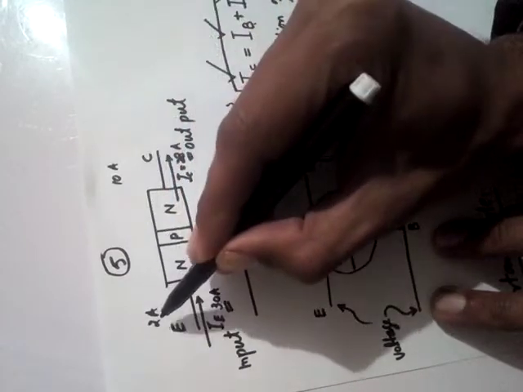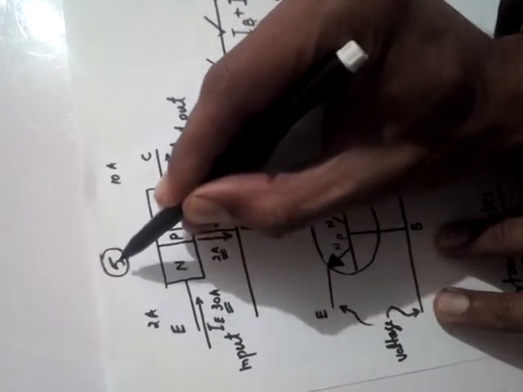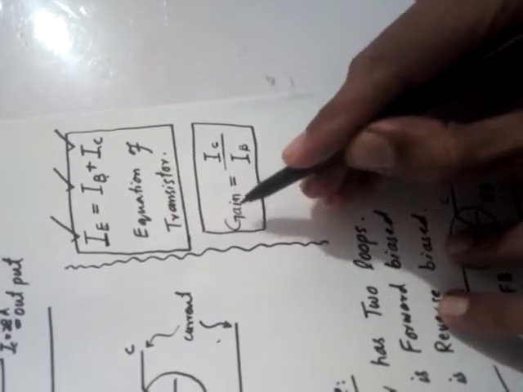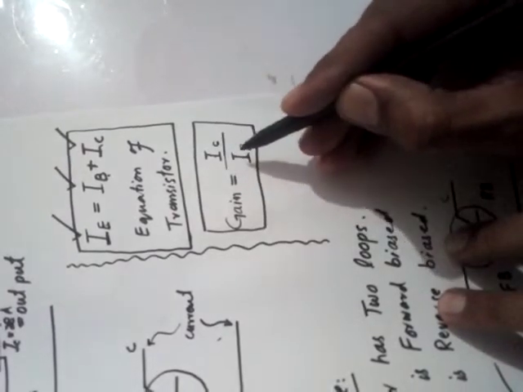It means that this current is increased 5 times. This 5, the factor to which the current is increased, is called gain. Gain means the collector current to base current ratio. This is the main function or main concept of the gain. Gain is the factor through which the current is getting increased.